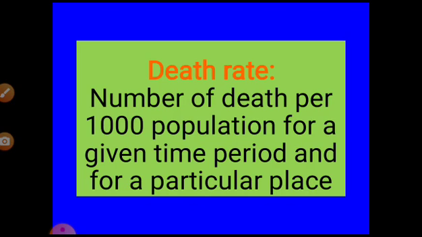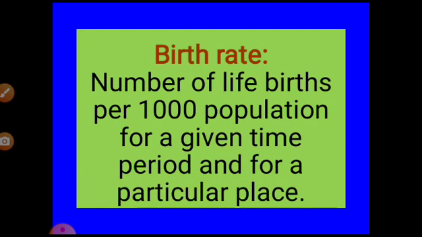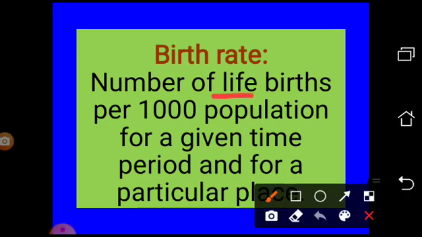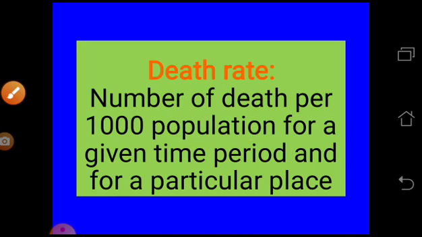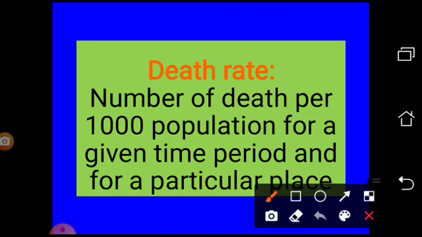Death rate is almost the same, just opposite to the birth rate. It is the number of deaths per 1000 population. In the birth rate it was the number of live births, but here you can see death rate is the number of deaths per 1000 population. That means this 1000 population will remain the same, for a given time period and for a particular place.